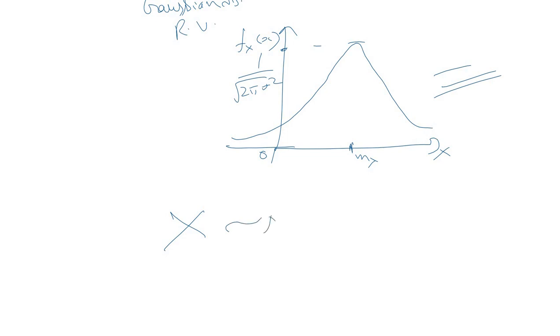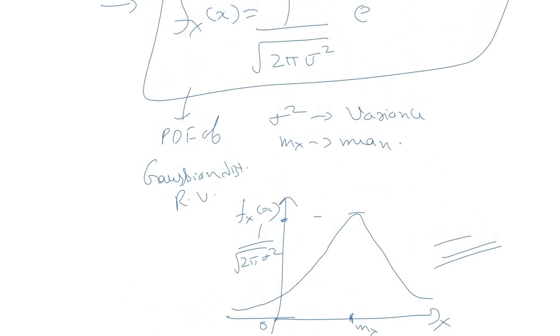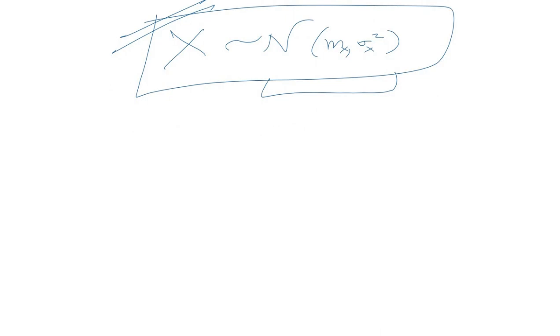It is denoted as this, where m is the mean and sigma square is the variance. This is a standard notation of mean and variance. Under some conditions, this Gaussian distribution is also known as the normal distribution, and this is how we denote it, with the script N and the mean and variance of the distribution.